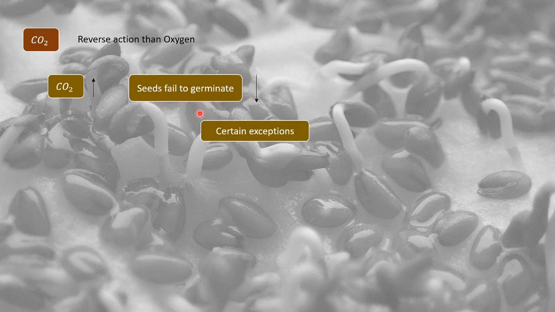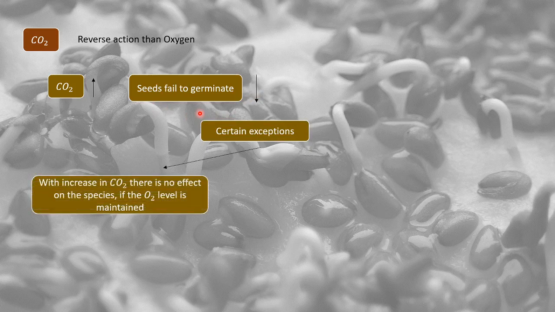But there are certain exceptions, where with an increase in CO2 there is no effect on the species if the oxygen level is maintained, right? Even if the CO2 level increases, if we maintain the oxygen level properly, there is no change in the germination process of that species.